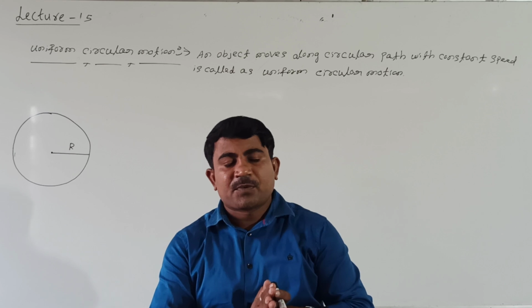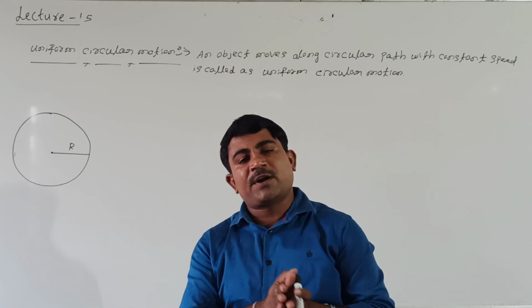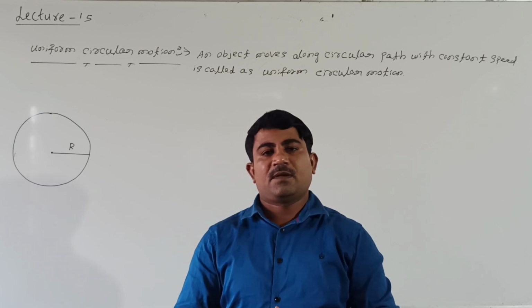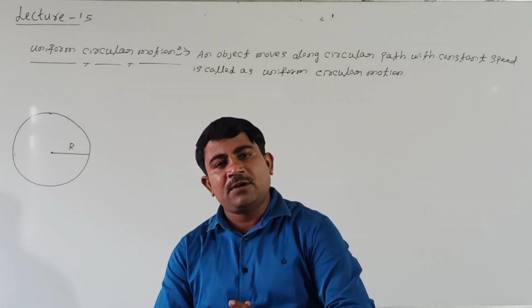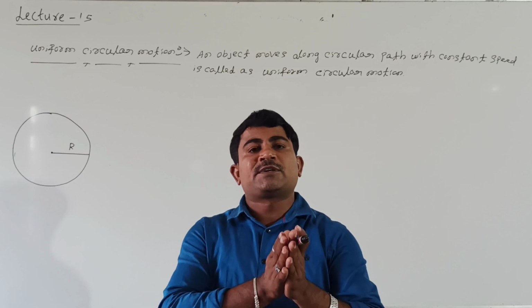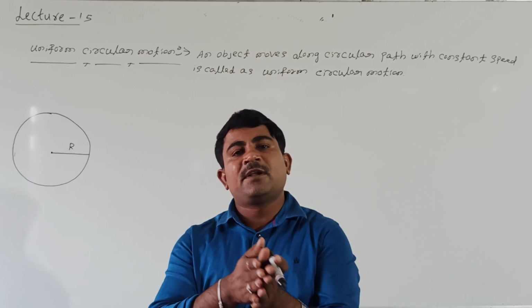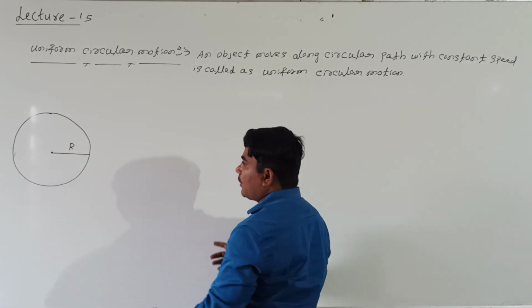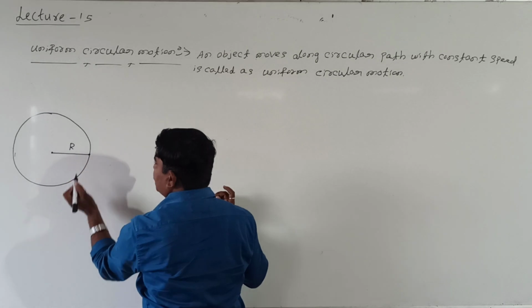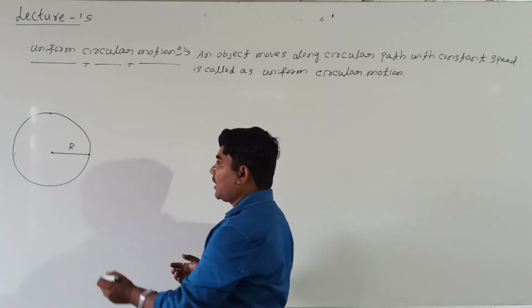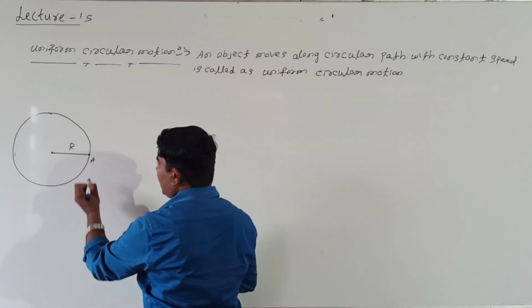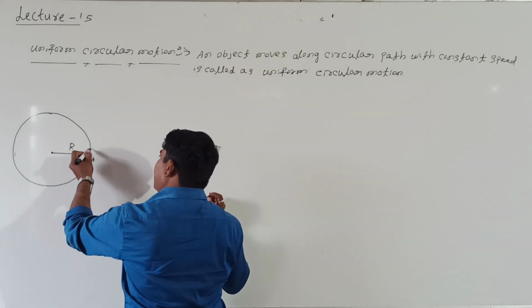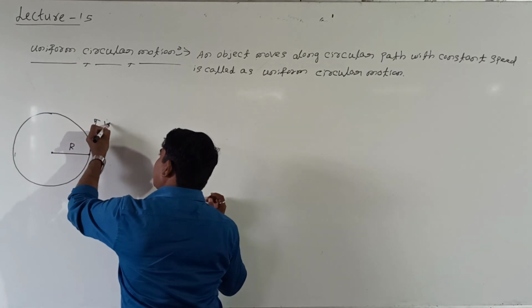But students, for a circular motion, what is the direction of velocity of the particle at every point? For a circular motion, at any point, if we draw the tangent line, that represents the linear velocity of the particle. For example, consider the particle is at this position, represented by A. If you draw the tangent line at this point, this represents linear velocity.